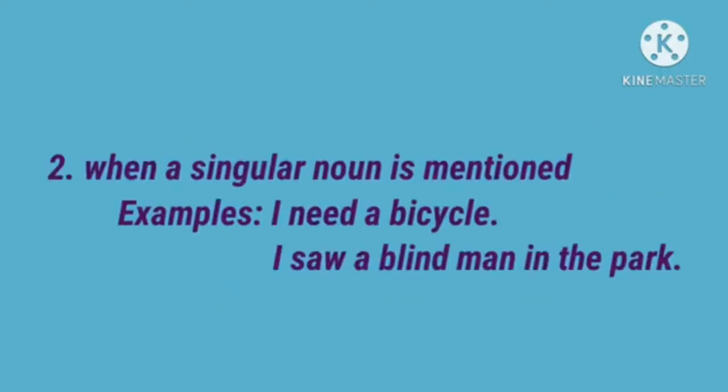Second point, when a singular noun is mentioned and it does not refer to any particular person or thing, we use the indefinite articles. I need a bicycle. Bicycle does not refer to any particular company. So I need a bicycle, and we use the article a. Second, I saw a blind man in the park.